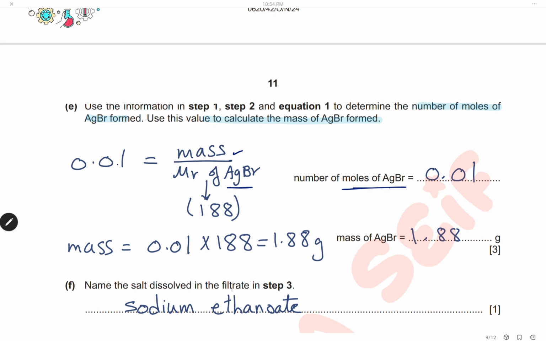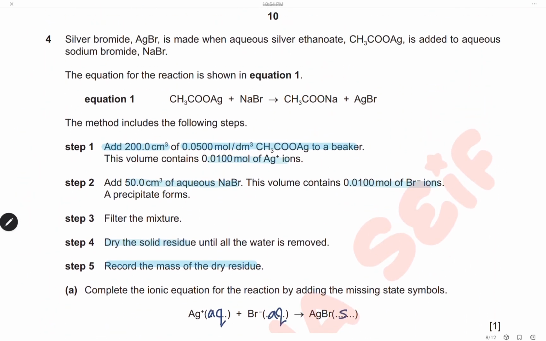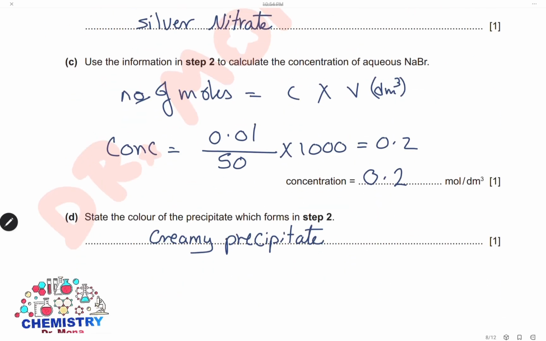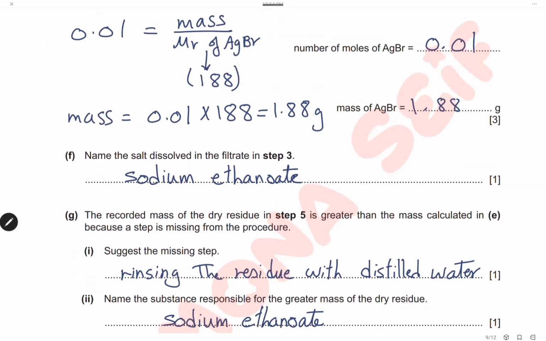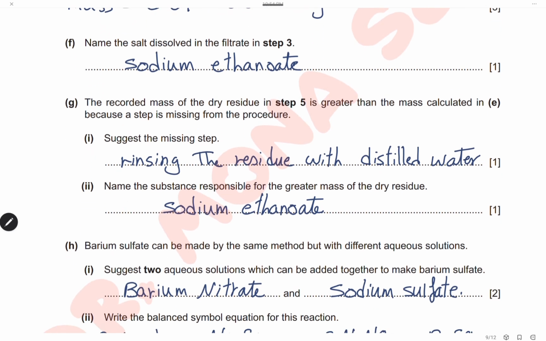Name the salt dissolved in the filtrate in step 3. Here by filtration, of course, silver bromide is the residue that will remain on the filter paper, and the filtrate will be sodium ethanoate. So here the name of the salt in the filtrate will be sodium ethanoate.